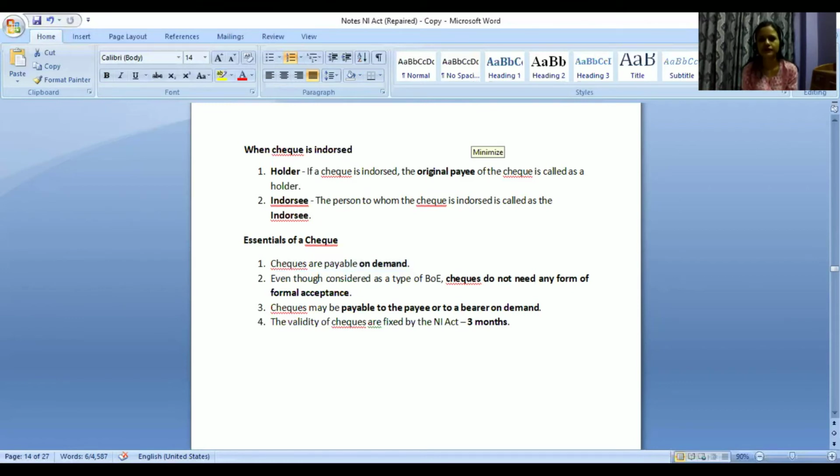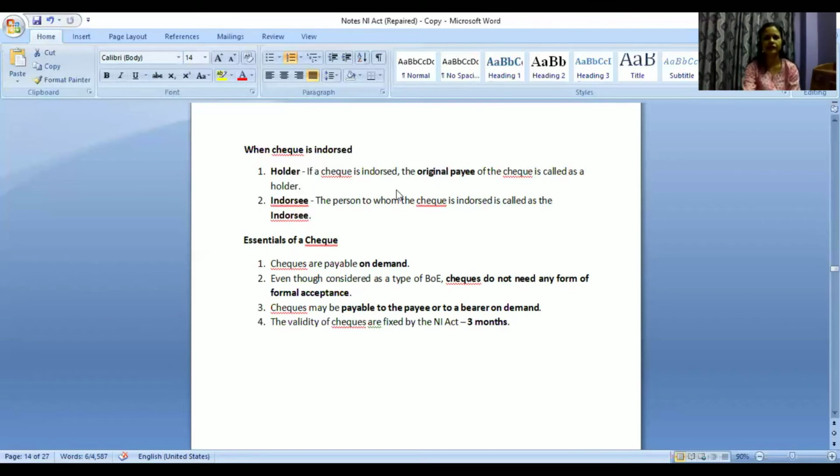I think, ma'am, in whose name the check has been mentioned. Who will be responsible? Yeah, in whose name the check has been released, that person only will be responsible.